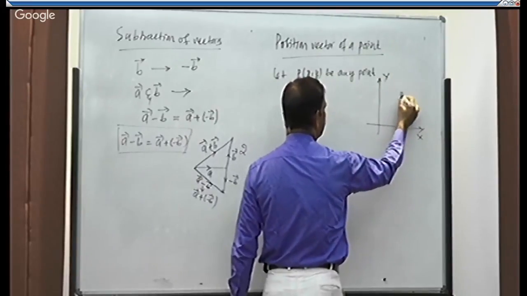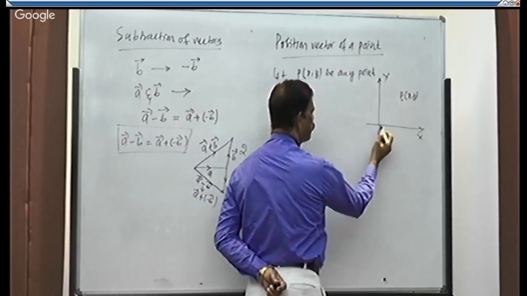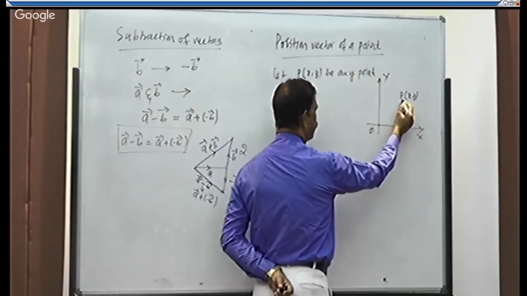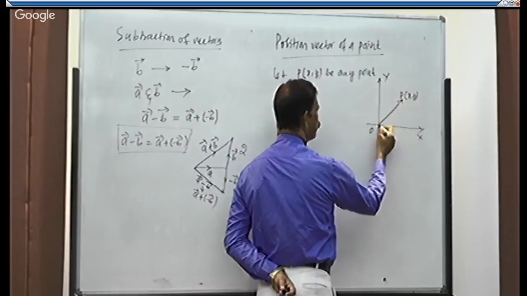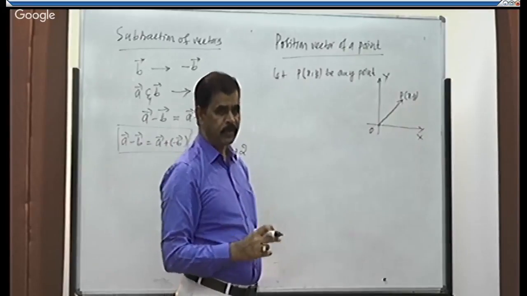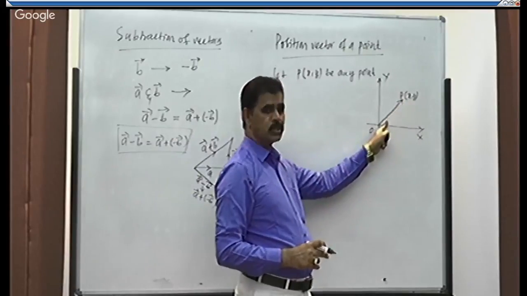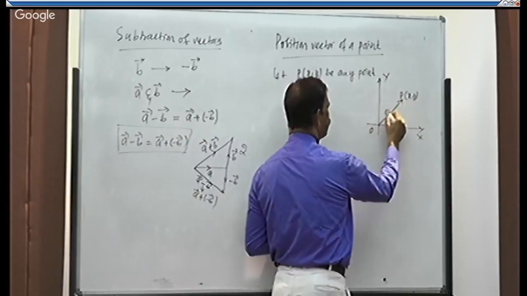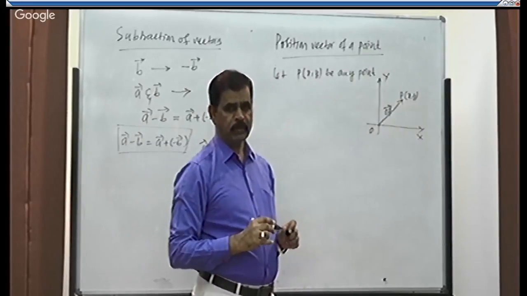The point is P whose coordinates are x comma y. This point, if it is joined to the origin, origin is O. This line OP always gives you the position vector of the point P. P is any point which is taken in the XY plane. Just that point is joined straightly to the origin. That gives you OP. OP will be the position vector of that point P.